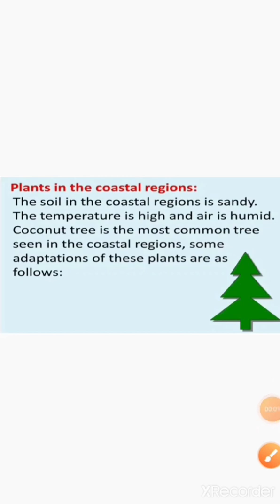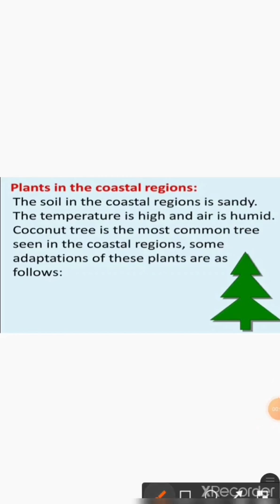Move on to the next, that is plants in the coastal region. The soil in the coastal region is sandy, the temperature is high and the air is humid. Coconut tree is the most common tree seen in the coastal regions. Some adaptations of these plants are as follows.